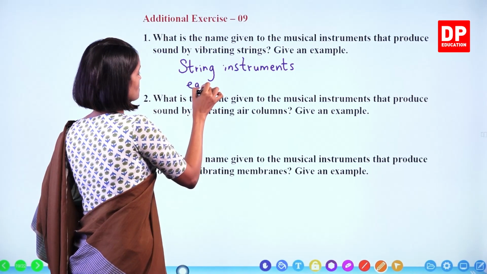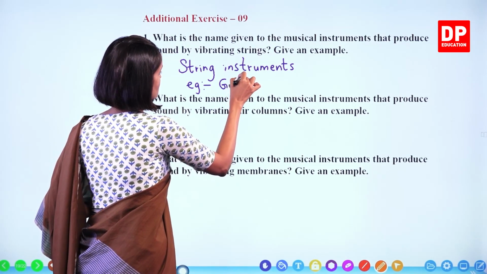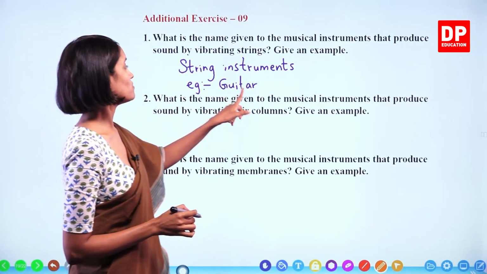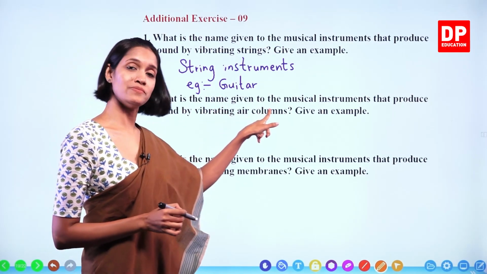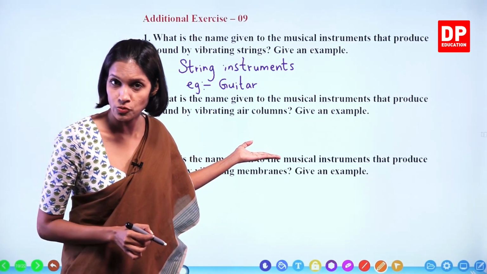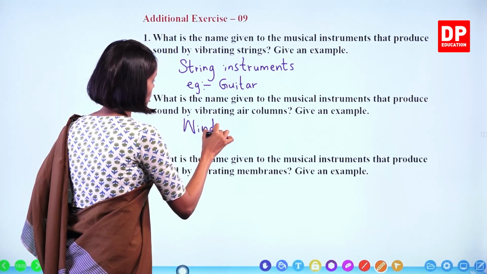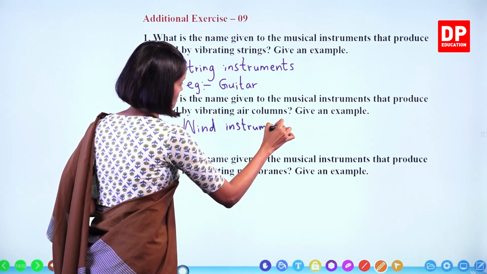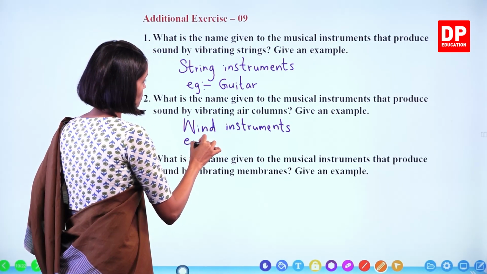Example. We will write guitar. What is the name given to the musical instruments that produce sound by vibrating air columns? Give an example. Air columns, we call them wind instruments, right? Wind instruments. Example. Let's write flute.